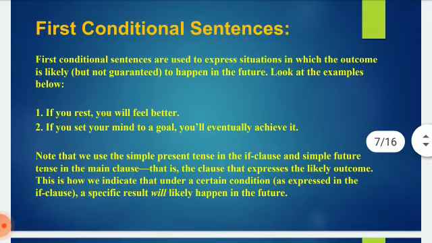First conditional sentences. First conditional sentences are used to express situations in which the outcome is likely but not guaranteed to happen in the future. Look at the examples below. Number 1, if you rest, you will feel better. Number 2, if you set your mind to a goal, you will eventually achieve it.